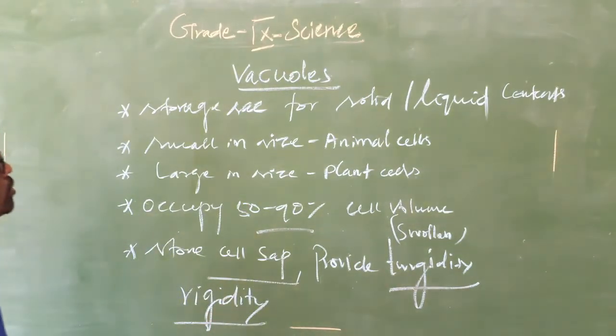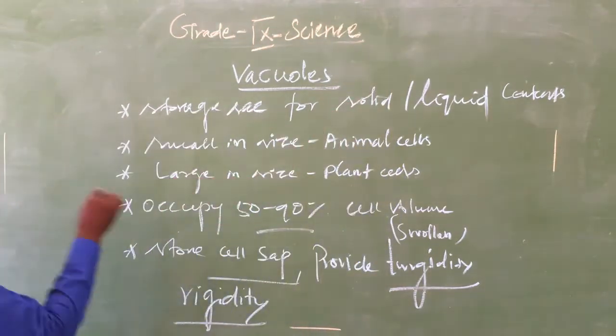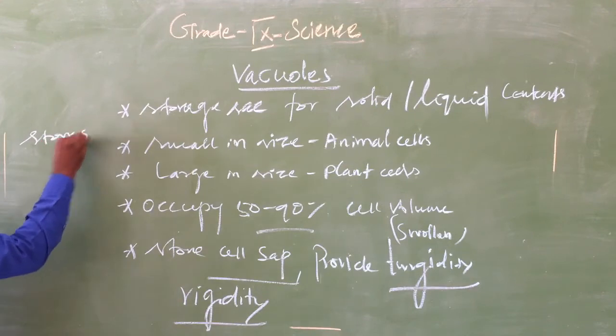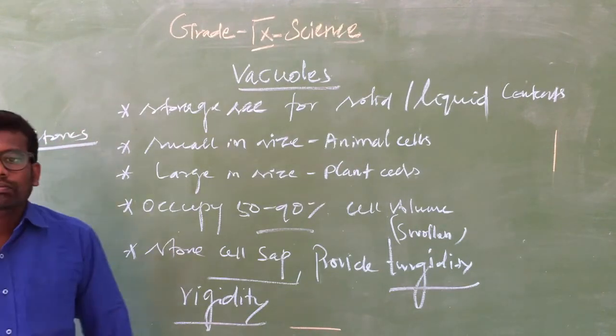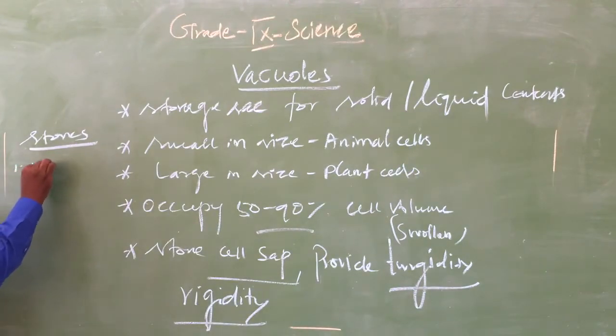And also the vacuoles store some components. What does it store? First, amino acids.